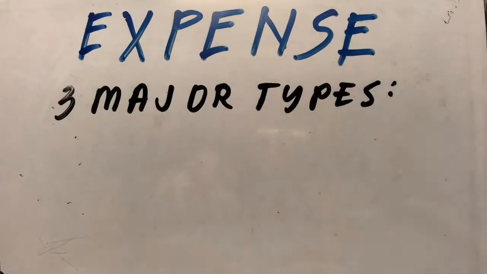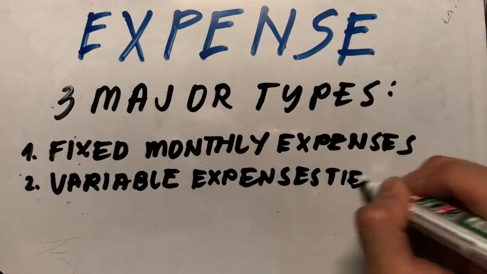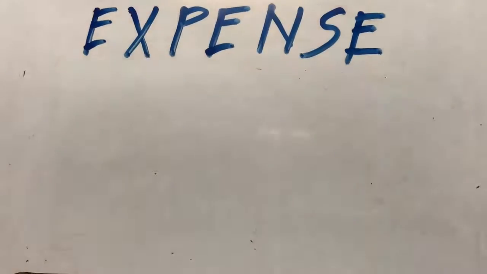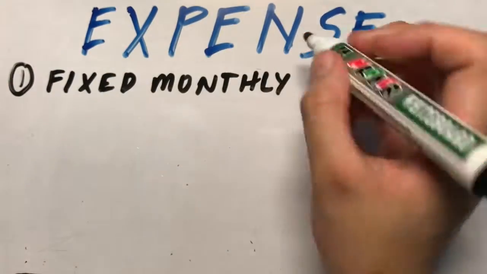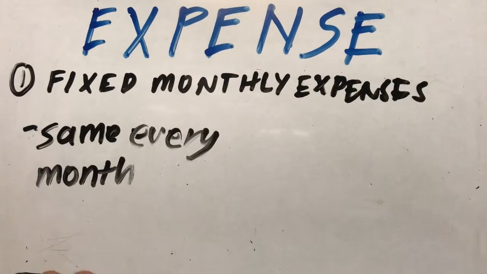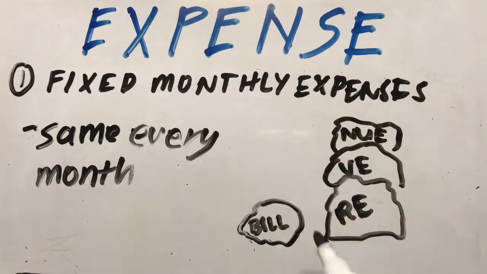There are three major types of expenses. These are fixed monthly expenses, variable expenses tied to revenue, and variable expenses tied to inflation. First, fixed monthly expenses are expenses that are just the same every month, no matter what your revenue is. For example, maybe your internet bill is going to be the same no matter what happened.